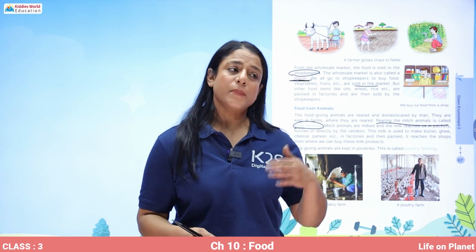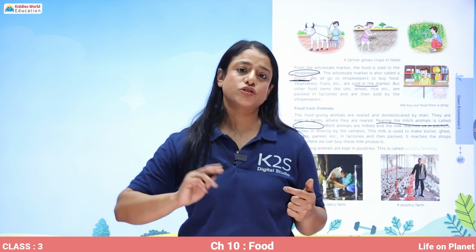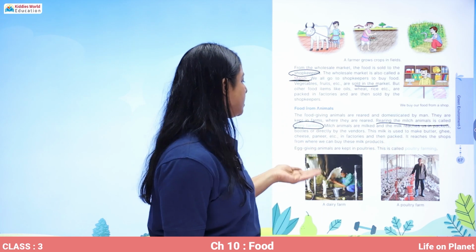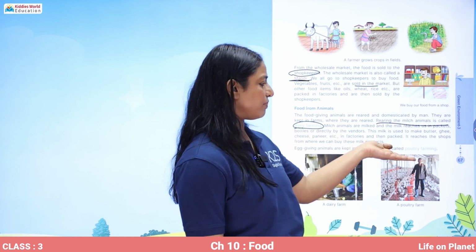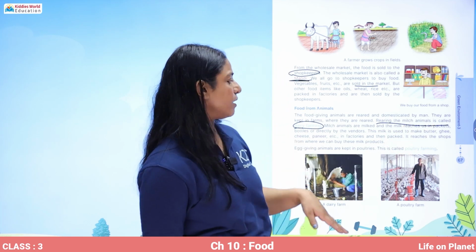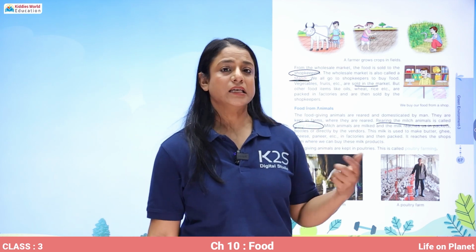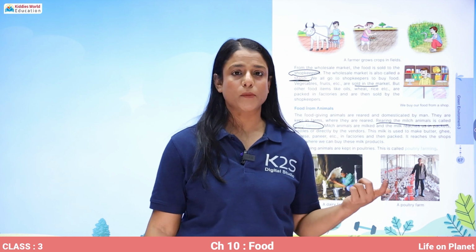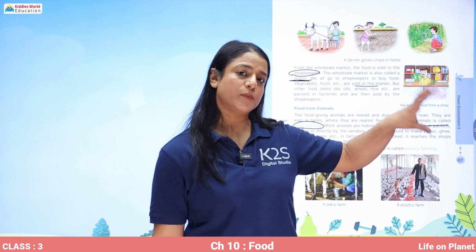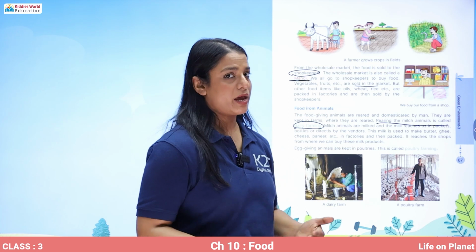Then there are many other factories in which milk products are being made. So milk is supplied there also. The milk is used to make butter, ghee, cheese, paneer, etc. in factories and then packed. It reaches the shops from where we can buy these milk products. So we buy paneer from the market, we buy ghee, butter, curd from the market. So the factories make milk products and then they send them to the shopkeepers from where we buy them.